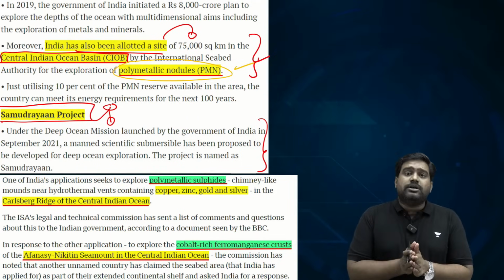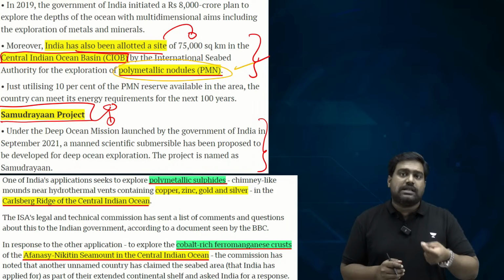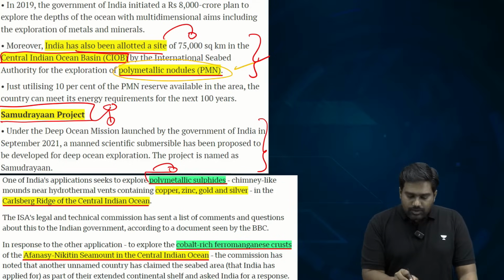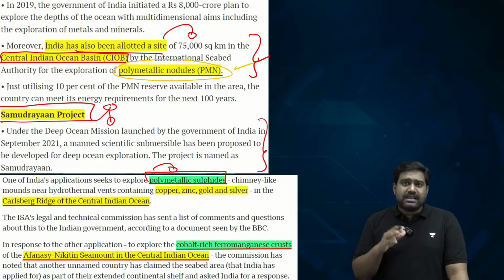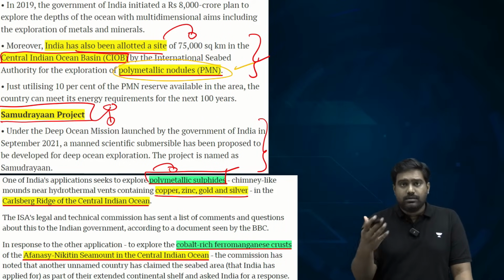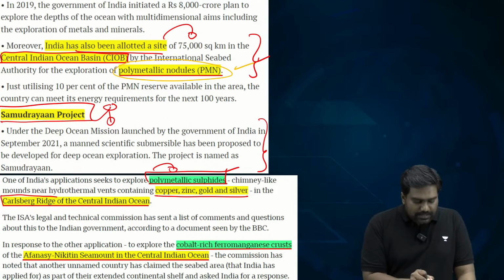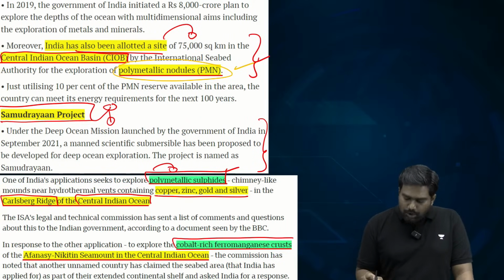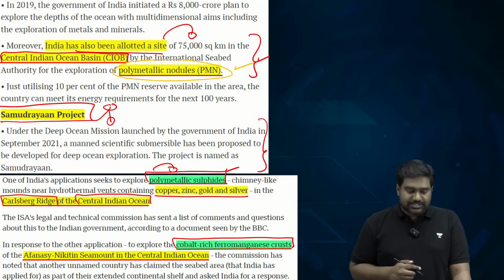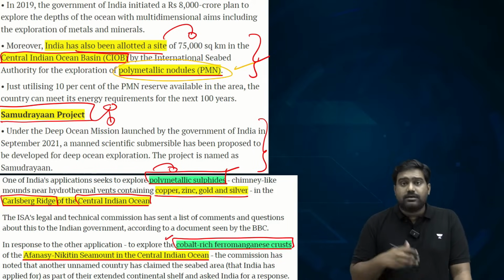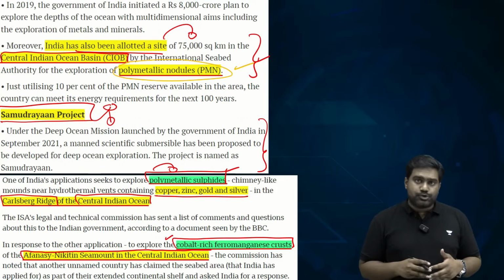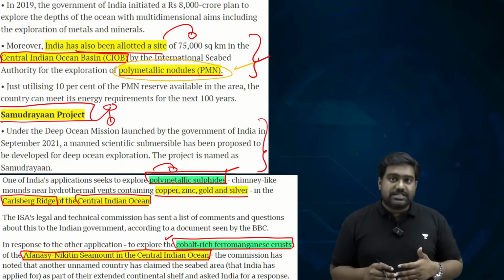And the topic is all the more important because recently India has applied for 2 fresh licenses. Just a few weeks ago, we applied for 2 new licenses to explore polymetallic sulfides, which are very rich in copper, zinc, etc. They even contain gold and silver, in the Carlsberg Ridge of the Central Indian Ocean. And we have also applied for a license for cobalt-rich ferromanganese crusts. We want to explore the presence of these ferromanganese crusts, which are very rich in cobalt, and as you know, it's a critical mineral, in the Afanasy-Nikitin Seamount, again in the central Indian Ocean. This is to the south of Maldives, essentially.